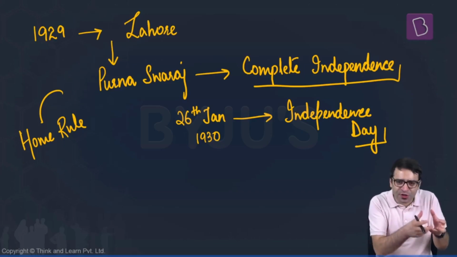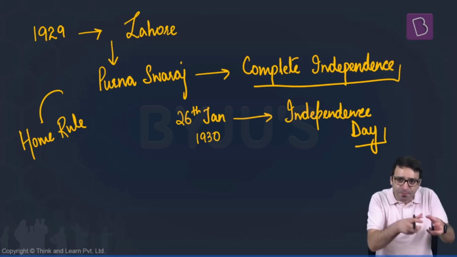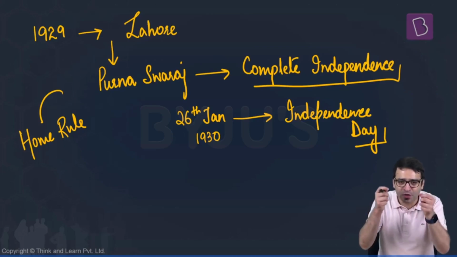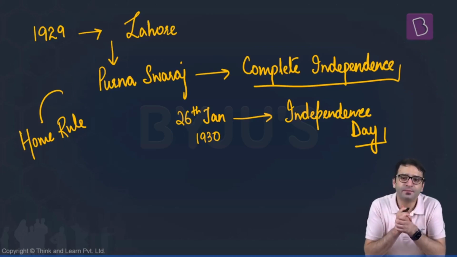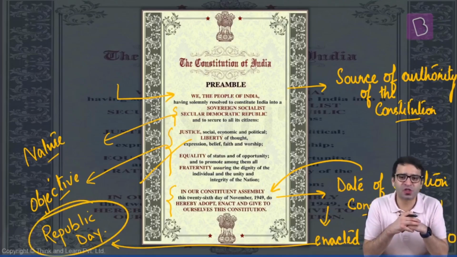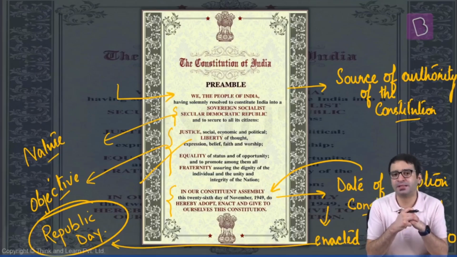That is why even if the constitution is ready, let's adopt this constitution on 26th November 1949, but we will enact this constitution. We will give force to this constitution on 26th January 1950. And it is this 26th January 1950 which is celebrated as the Republic Day.